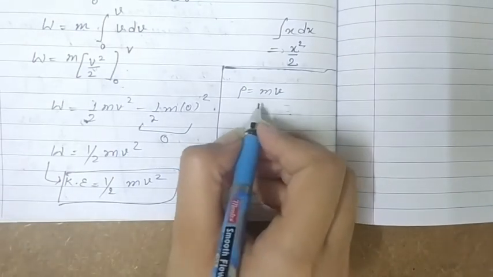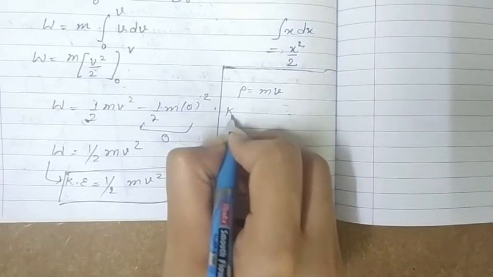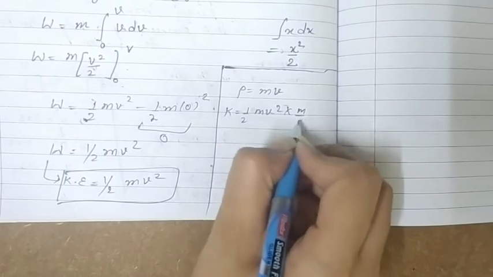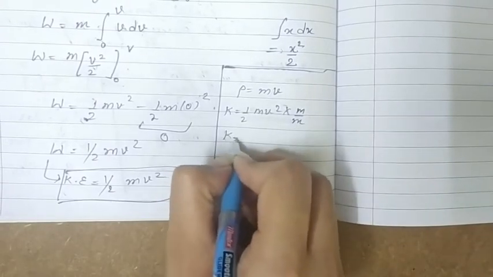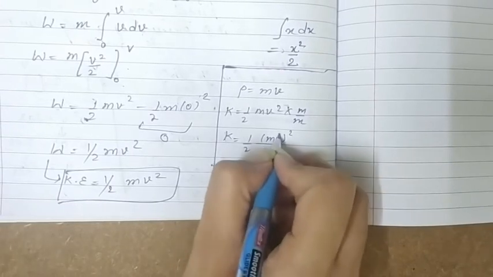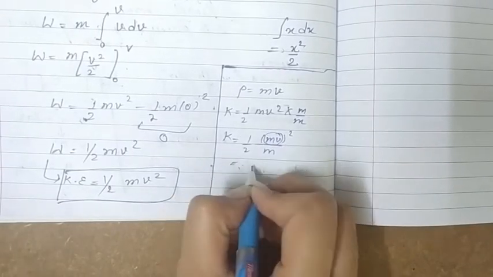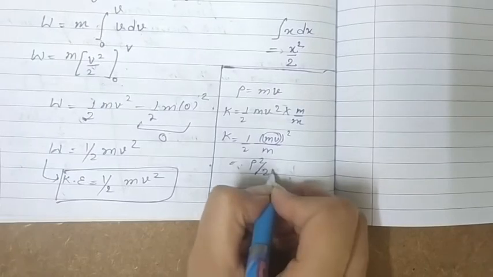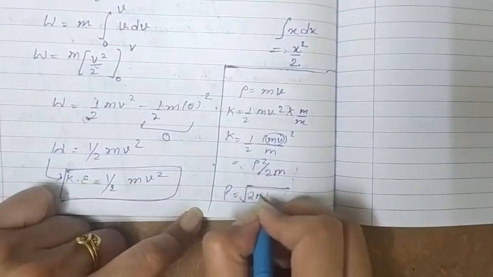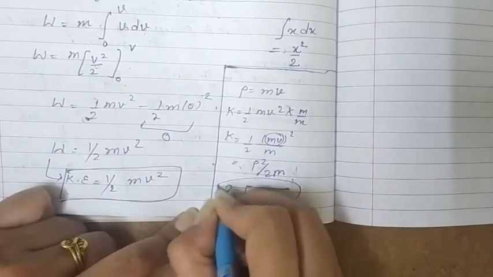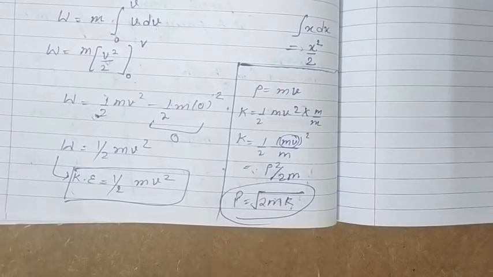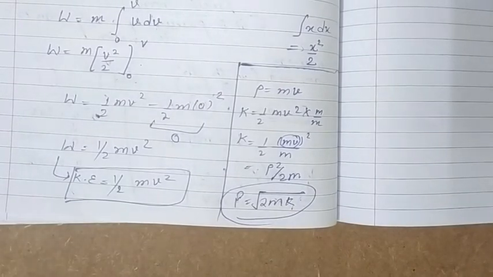So for the relation, as we know, k is equal to half m v square, we are going to multiply and divide this by m, so we get half (m v) whole square upon m, and this mv is actually p, so it becomes p square upon 2m, or we can write p is equal to under root 2mk, where k is the kinetic energy. So this is the relation between linear momentum and kinetic energy of that body. So this was the kinetic energy.